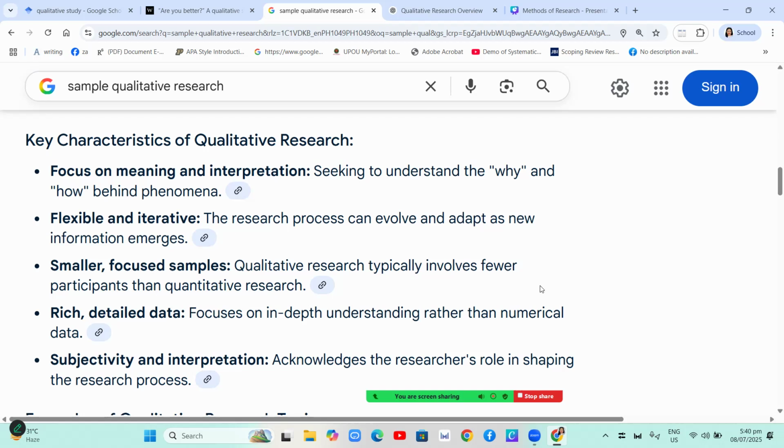So, if you remember our lesson in quantitative research, the example I gave has more than 500 participants or respondents. If I remember it correctly, it's about 700 plus. Okay, those are the participants or respondents of the quantitative study I gave you in the past lesson. But in qualitative research, there are fewer participants because we are focusing on the quality, not the quantity.